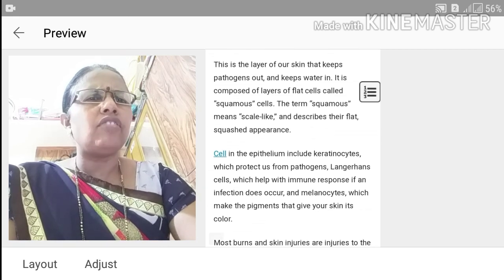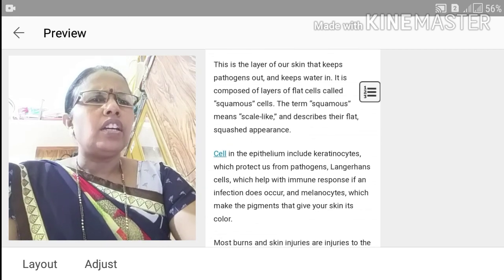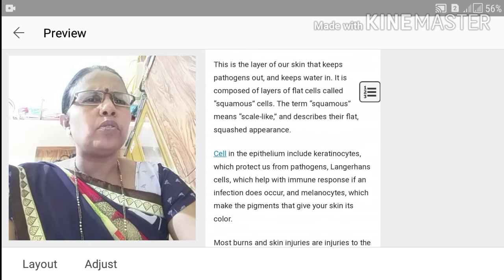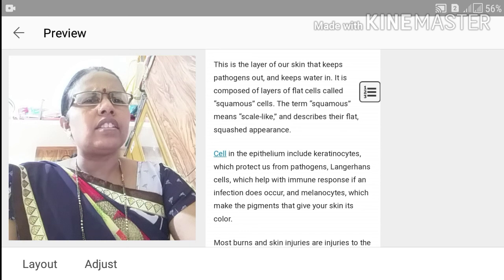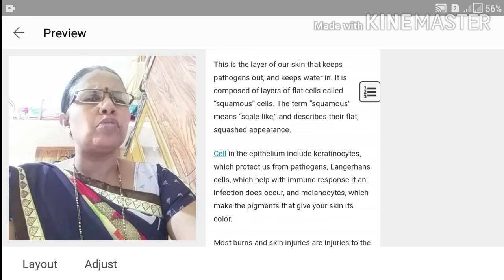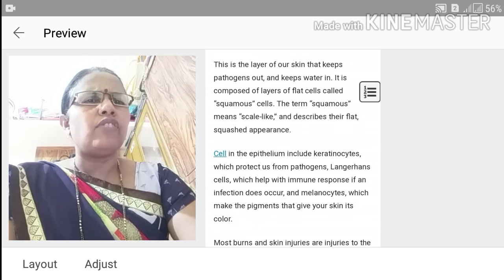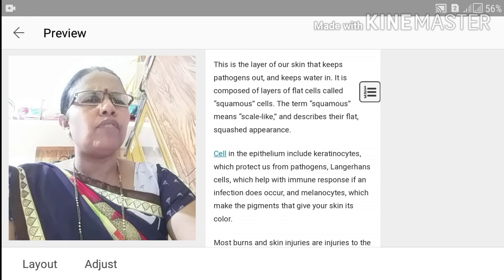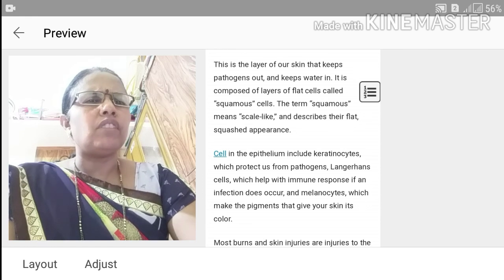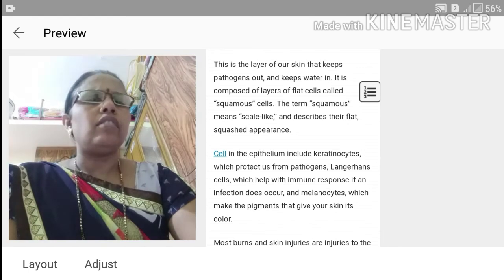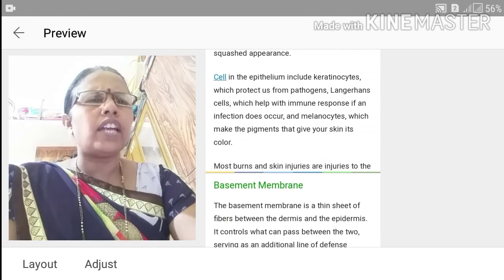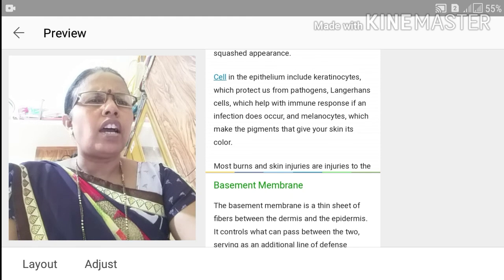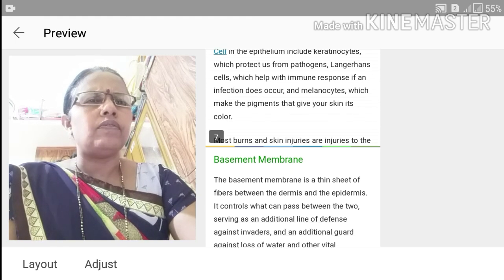Cells in the epidermis include the keratinocytes, which protect us from pathogens, Langerhans cells, which help with the immune response if an infection does occur, and the melanocytes, which make the pigment that gives your skin color, that is the dark or the white color. Most burns and skin injuries are injuries to the epidermis.